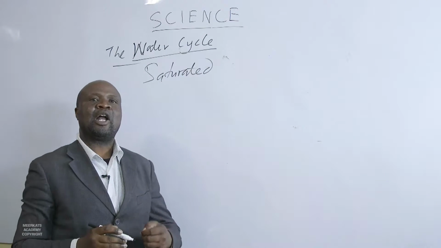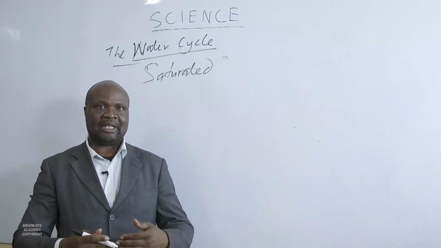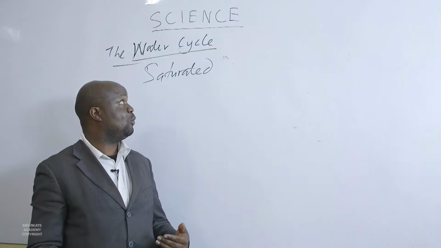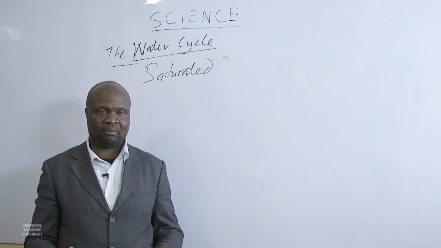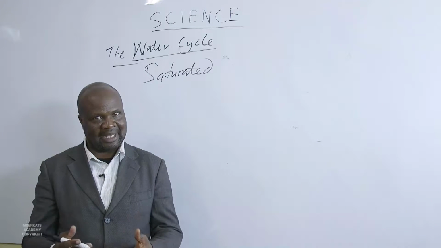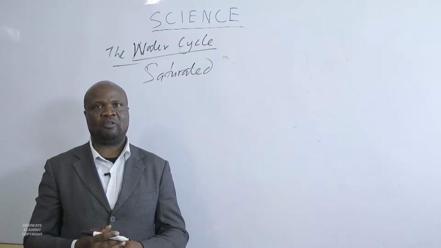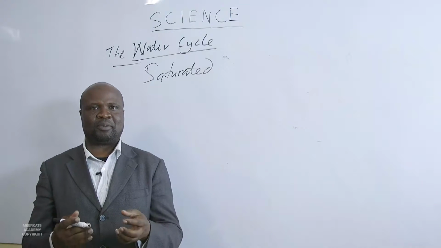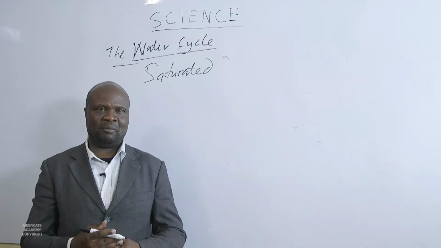Saturated air cannot hold more water vapor. It has reached its limit. And when the air reaches the limit to hold the water vapor, this water vapor will condense and start forming small drops of rain. These small drops can even form clouds.